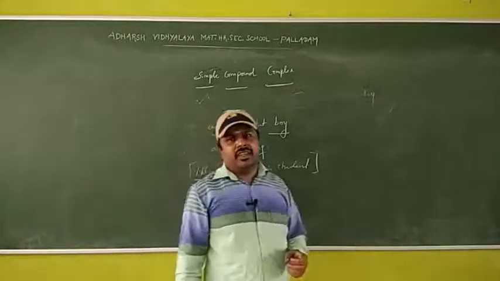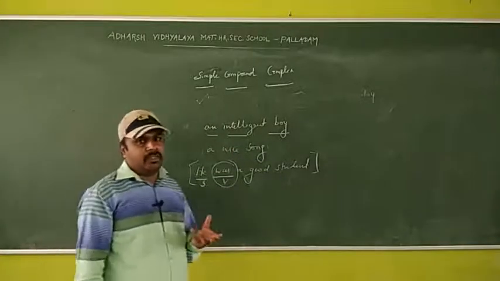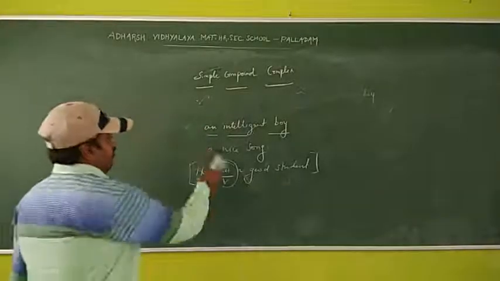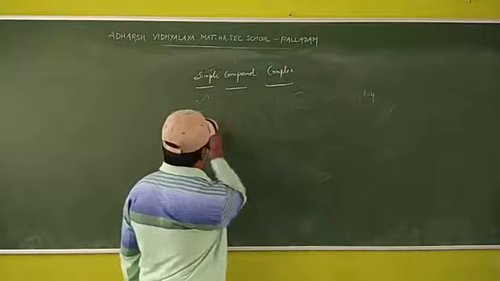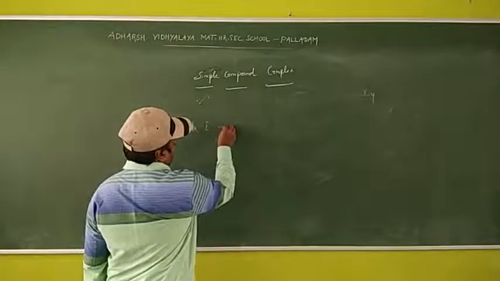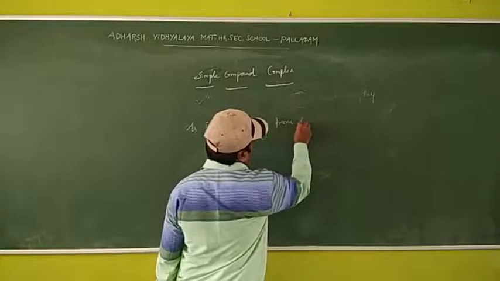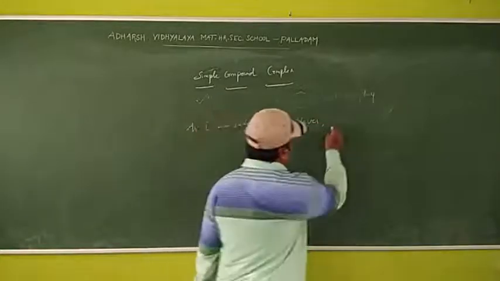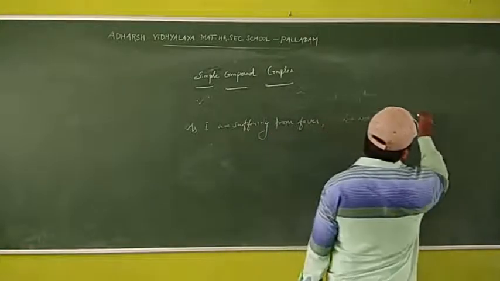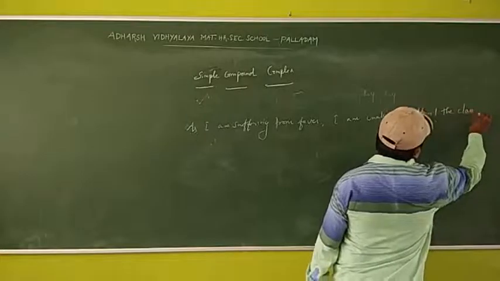And in clause, there are two clauses. One is subordinate clause, another one is main clause. For example, as I am suffering from fever, I am unable to attend the class.